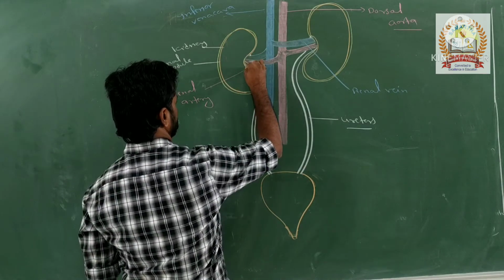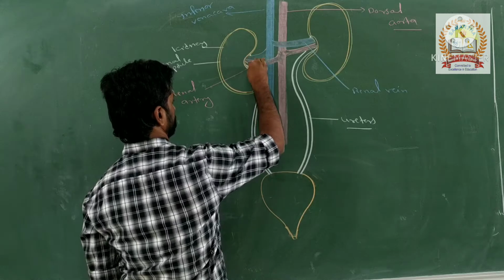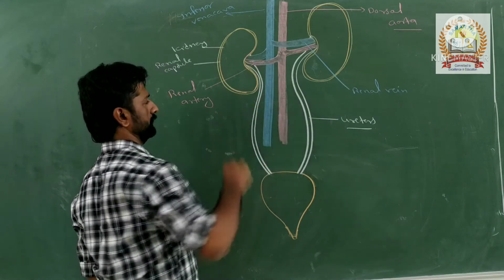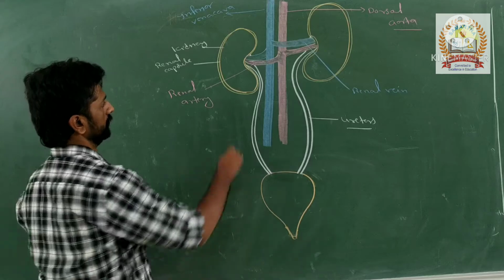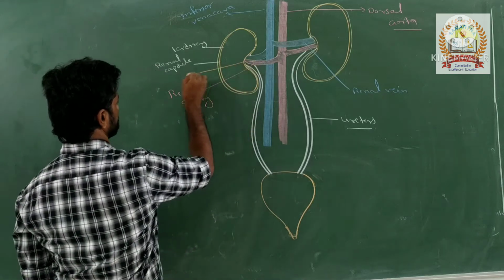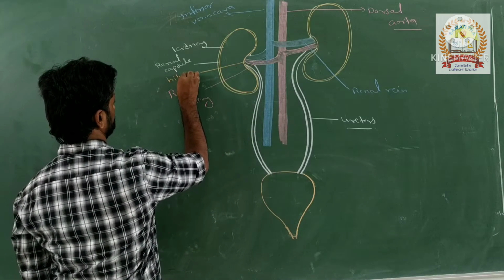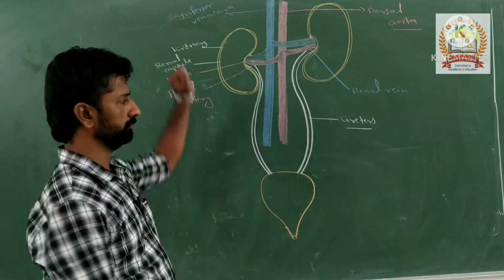This concavity on the inner side is called the hilum.